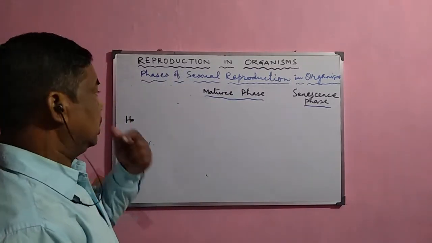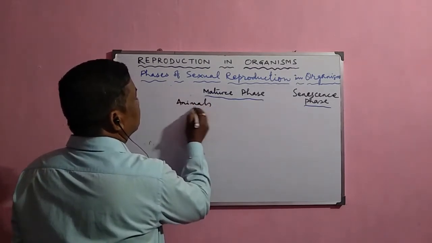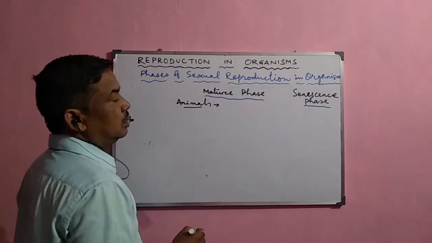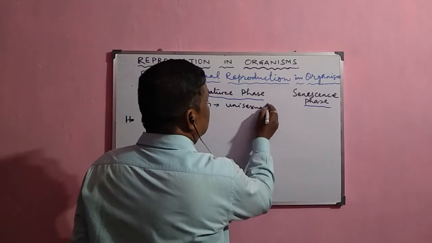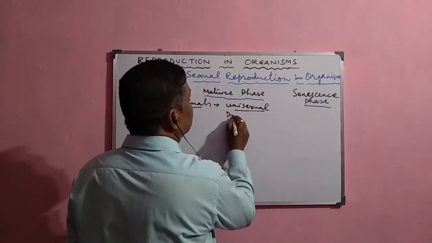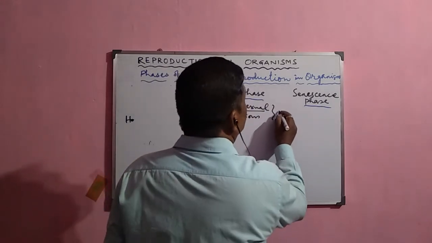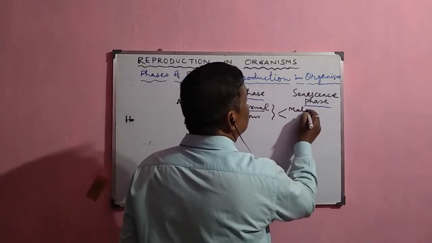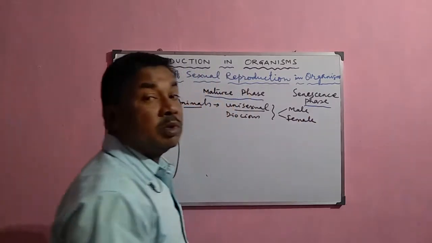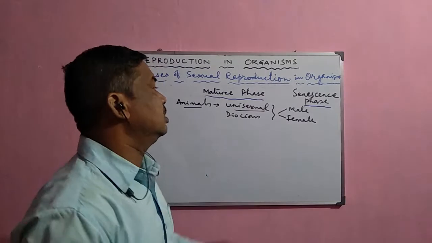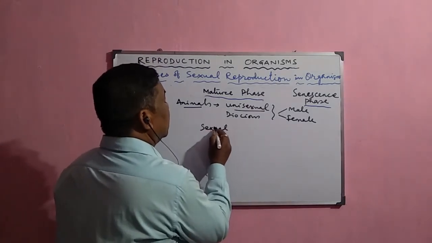But here, in the case of animals, some animals are unisexual in nature. Unisexual means it is also called dioecious. And in these dioecious organisms, the male organisms are quite different from the female organisms, and a clear sexual dimorphism is observed.